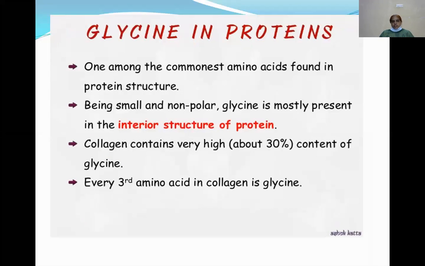Now, glycine in proteins. Glycine is present in the interior structure of proteins. An example of such a protein is collagen. Collagen contains a very high amount of glycine, about 30%, compared with other amino acids. If you observe the structure of collagen, every third amino acid in collagen is glycine.